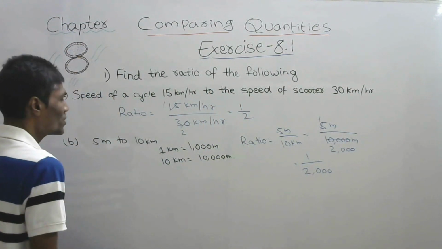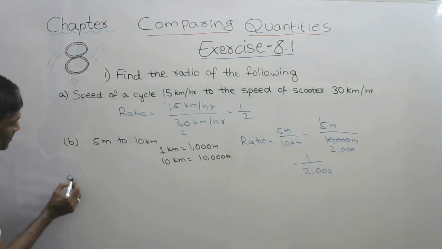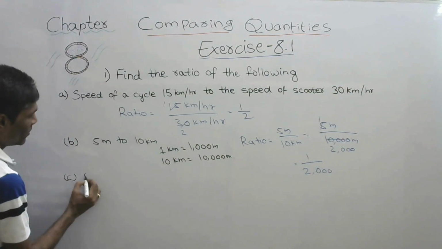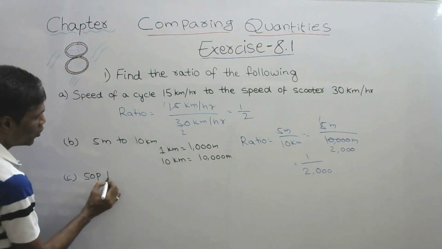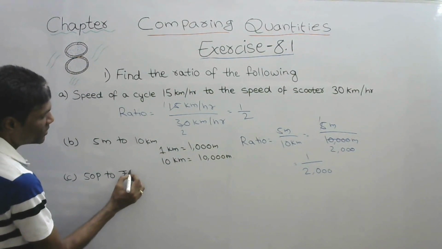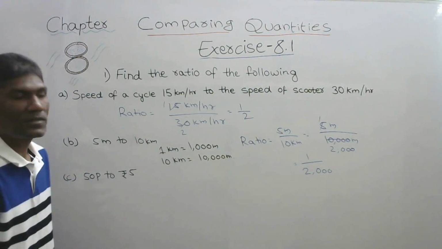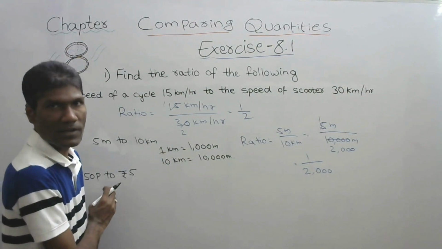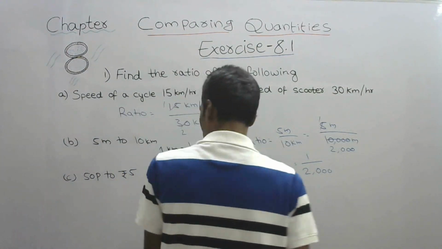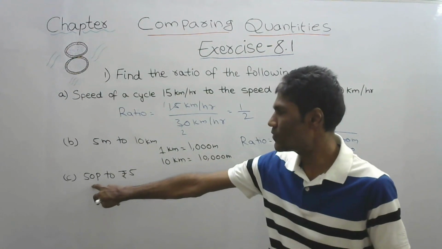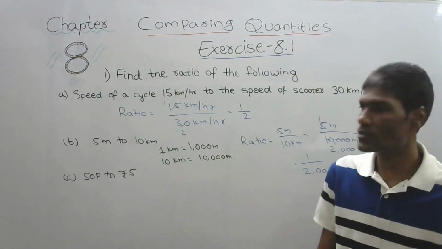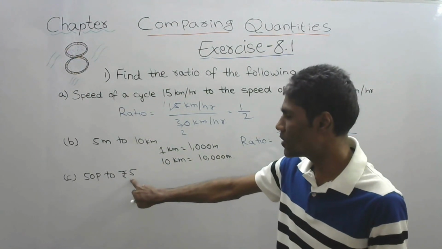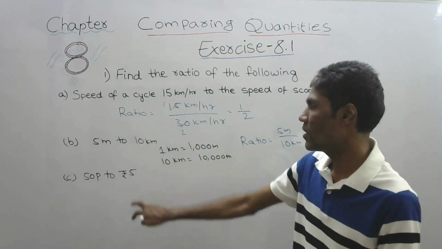Next, third question, C bit. 50 paisa to rupees 5. Same concept. This is in paisa and this is in rupees. So we will convert this into paise.